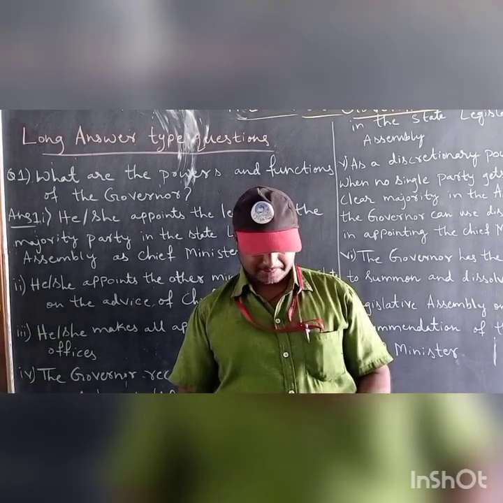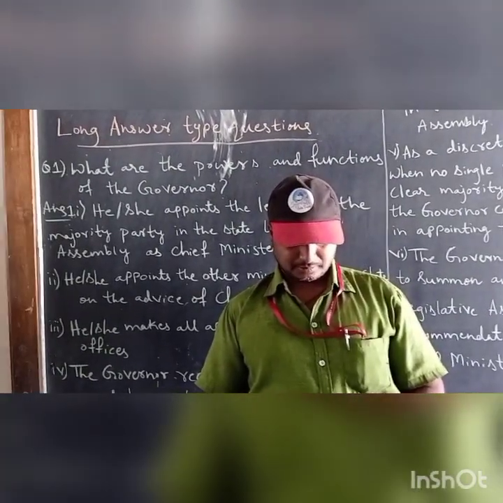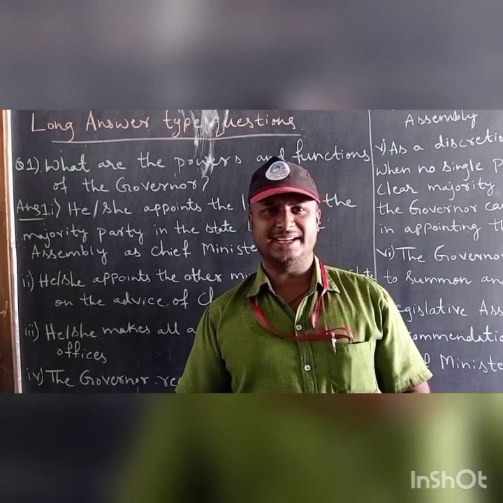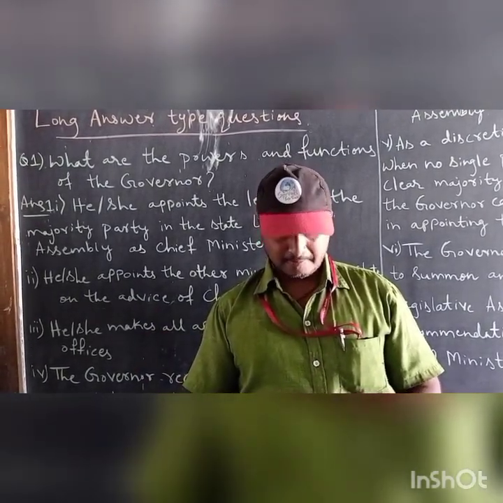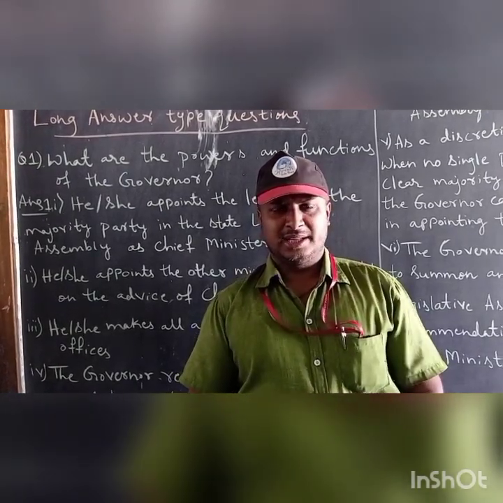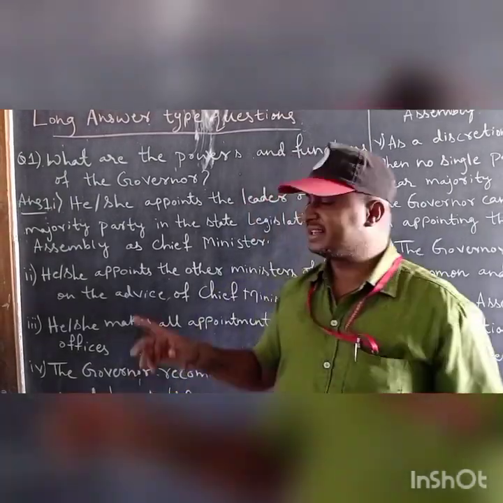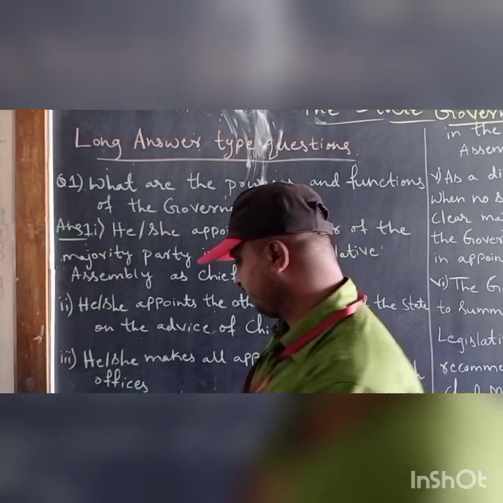One more short answer type. How many states and union territories are there in India? India has 28 states and 8 union territories. You should answer in one line only. Now, in the previous lesson we have seen how to answer in 3 to 4 sentences. Now we will see in this lesson how to answer in 8 to 10 sentences, a long answer type question.